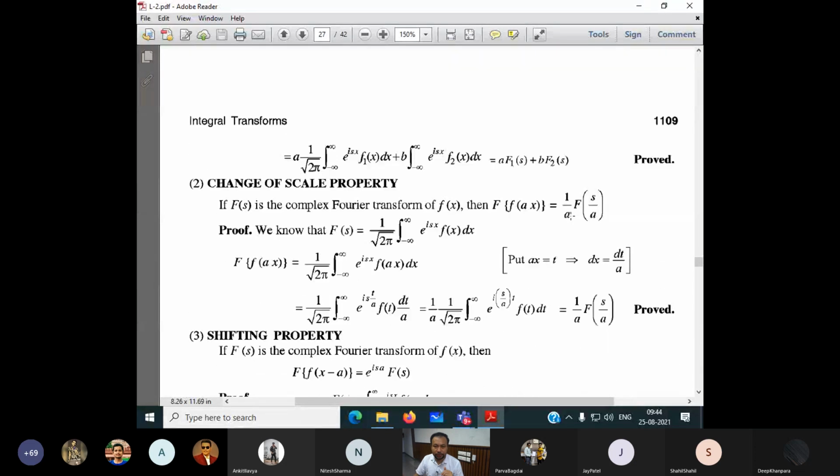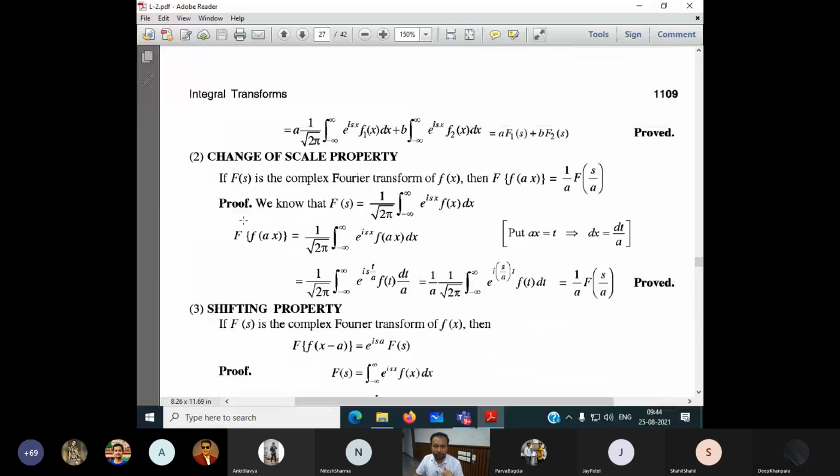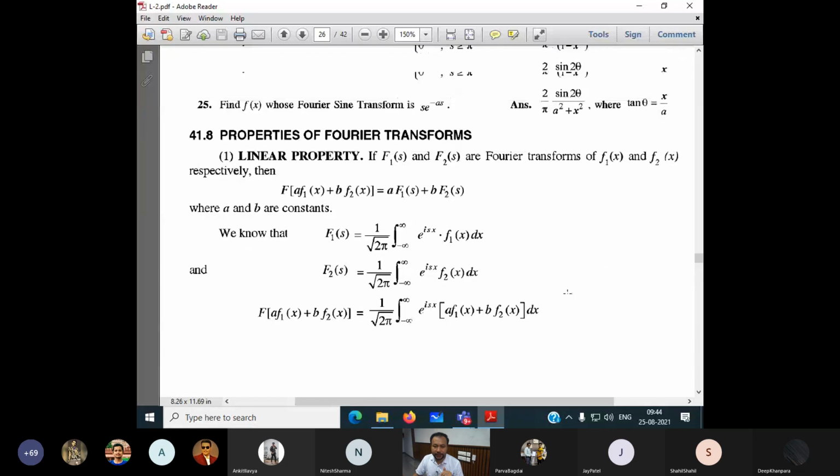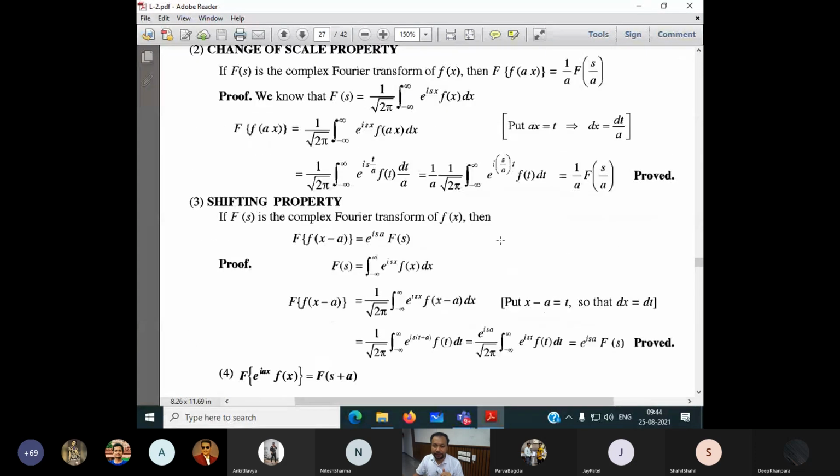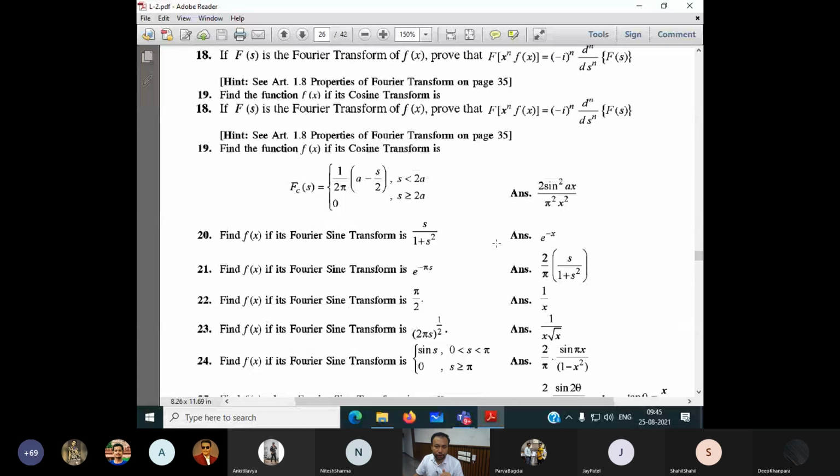This sense of scale and shifting property, these two we will do tomorrow. Sense of scale and shifting property we'll do tomorrow, and the linear property. So we have 3 properties of Fourier transform: one is the linear property, second is the sense of scale property, and third is the shifting property. So tomorrow we'll start these two things.